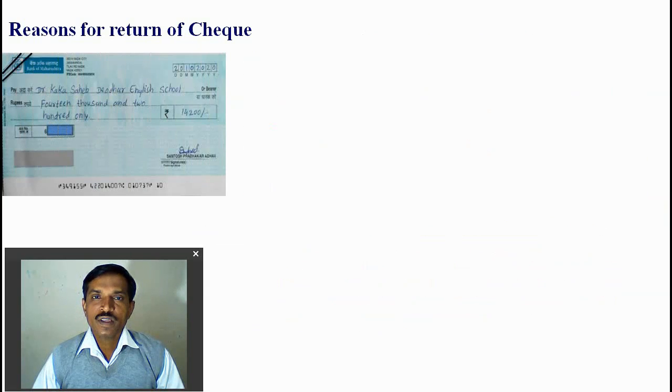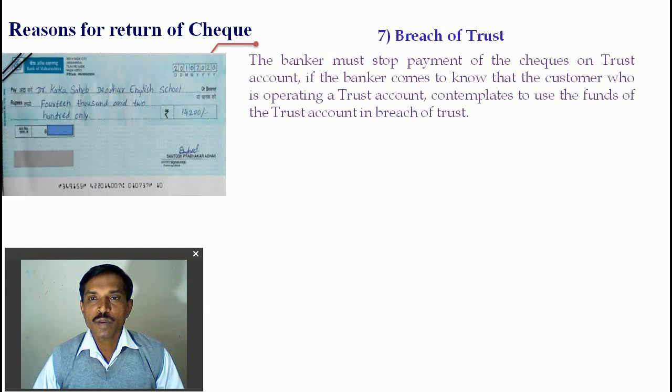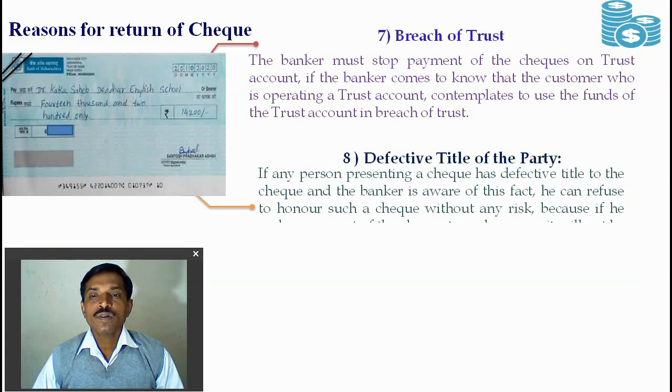Next reason for the return of the check is breach of trust. The banker must stop payment of the check on the trust account if the banker comes to know that the customer who is operating the trust account contemplates using the funds of the trust account in breach of the trust. So whenever the bank thinks that the person is misusing the trust account, at that time the bank can refuse the demand of the check and return the check for payment.